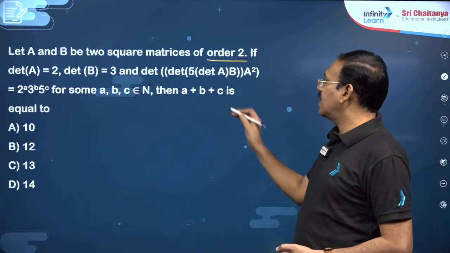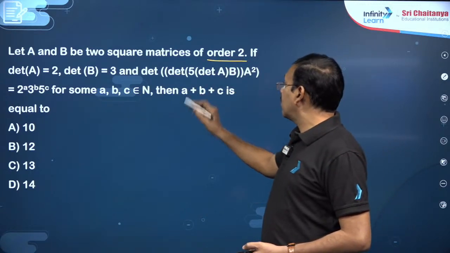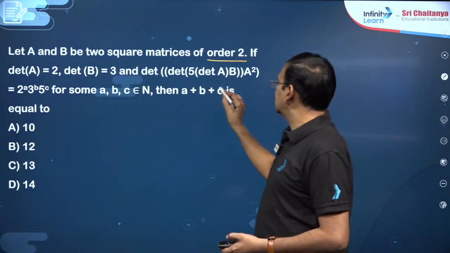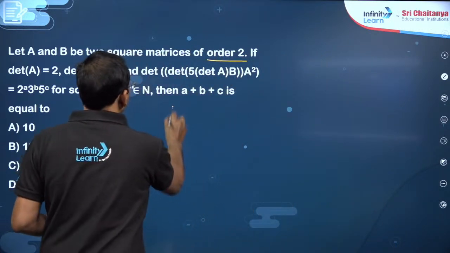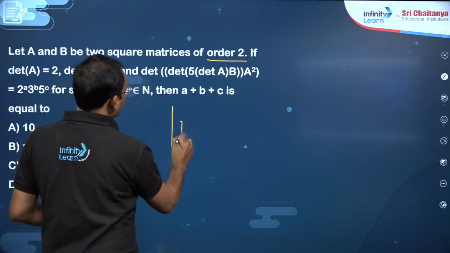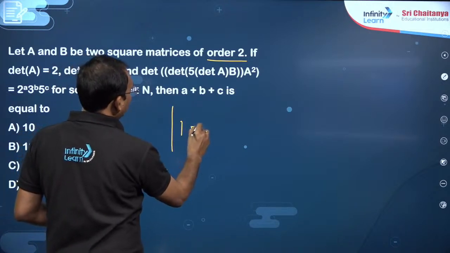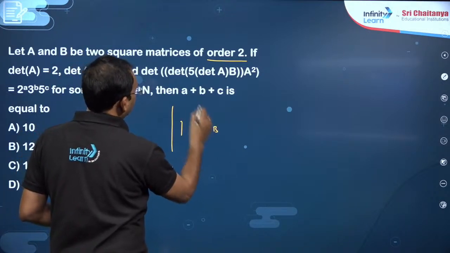Det A is given, det B is given. I want the determinant of this matrix, so you need to do it properly. This is the determinant of 5 det A into B.